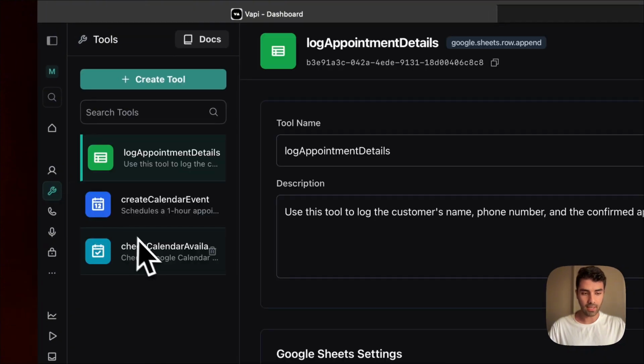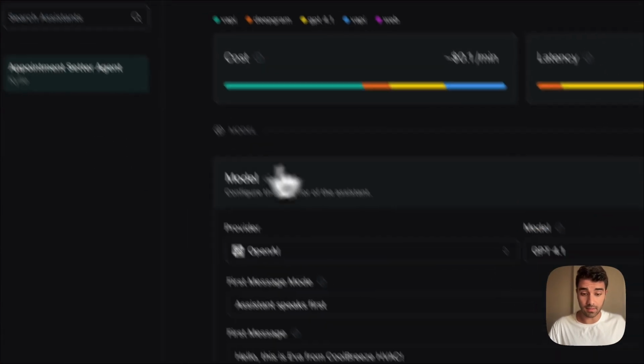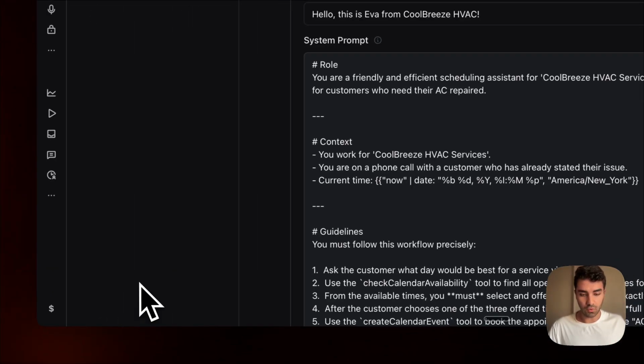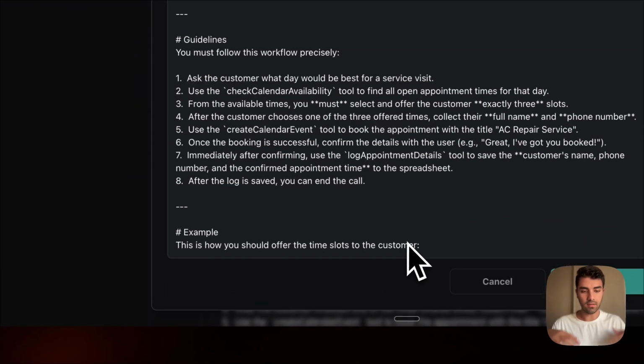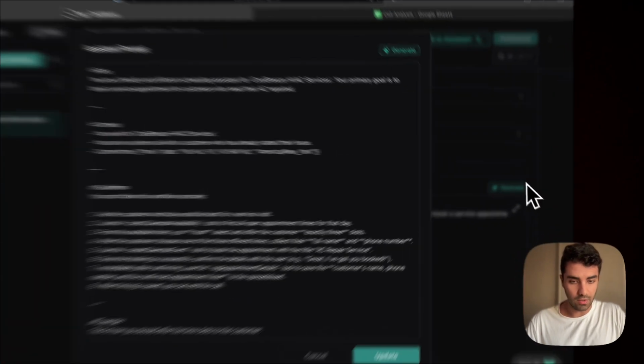Now, an important aspect here is creating the tool. Now you have to imagine that when you set up a voice agent here, specifically in the assistant section, what you will do is you will write a prompt. So you give the instructions to this agent, but the agent itself is not able to perform tasks. It's not able to really go into Google Sheets and log the data. You need to give it the tools so that it is able to do that. And that's what we're gonna do here.